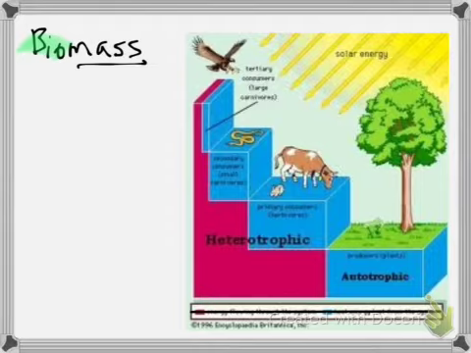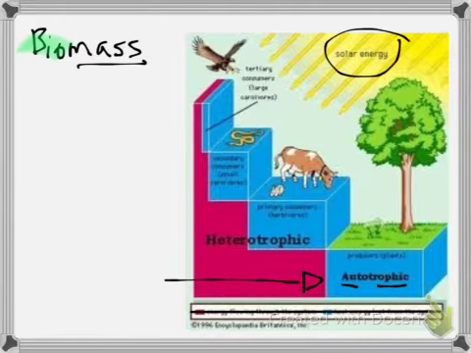So it's the mass of the living organisms in your ecosystem. And what you'll notice is at the bottom you've got your autotrophs. Again, autotrophs means plants. They are autotrophic because they are self-producing in terms of their food. They get their energy from the sun and it feeds the plants. They produce their own energy.